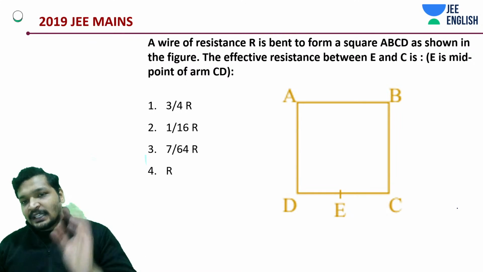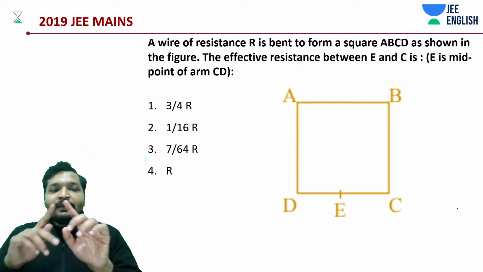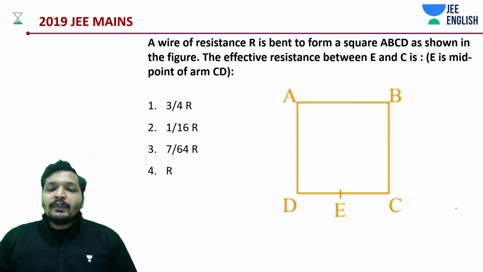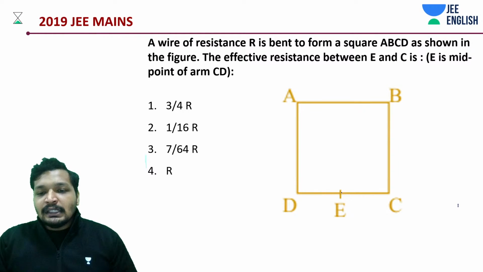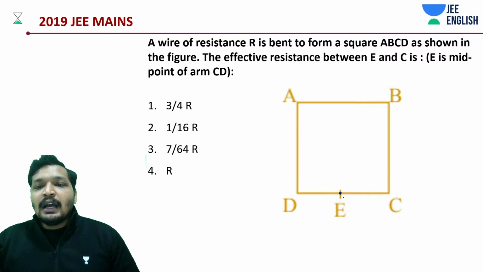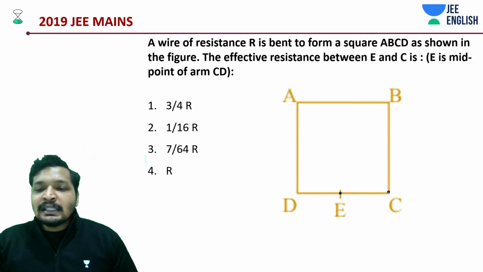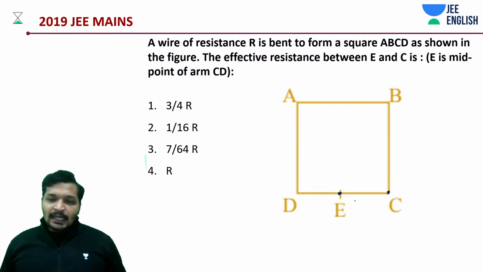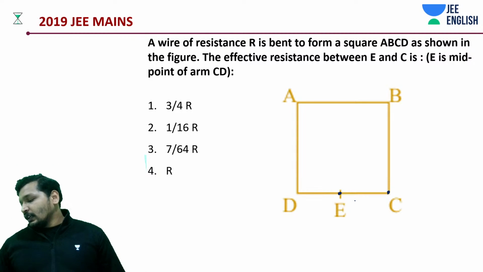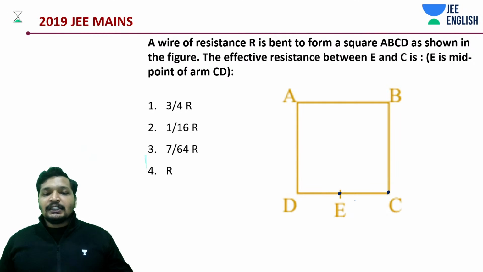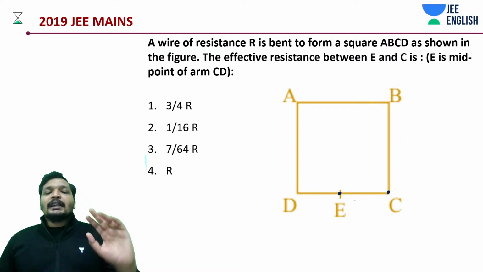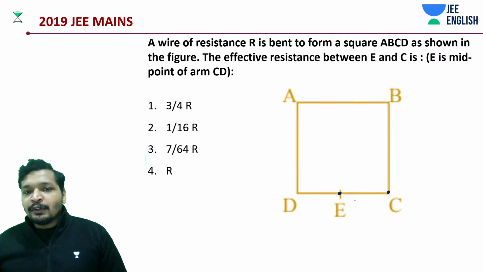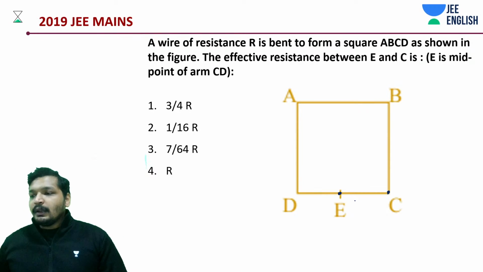Same trick. A wire of resistance R is bent to form a square ABCD. A midpoint E is taken between D and C. And what are they asking you? What is the resistance between EC? There is a shortcut. Definitely a shortcut. Super shortcut, easy shortcut, nothing much to think, that kind of shortcut. You need to think about it very carefully. That's the key point.